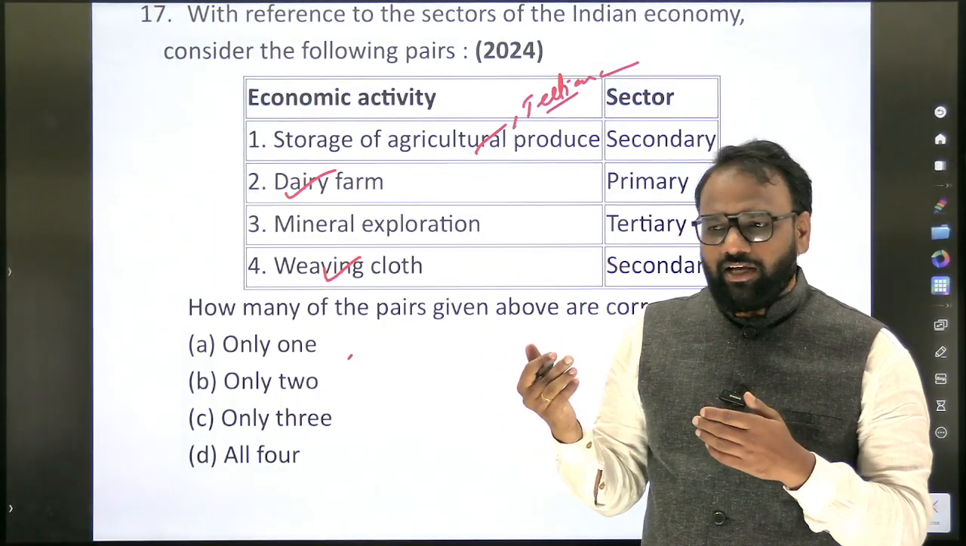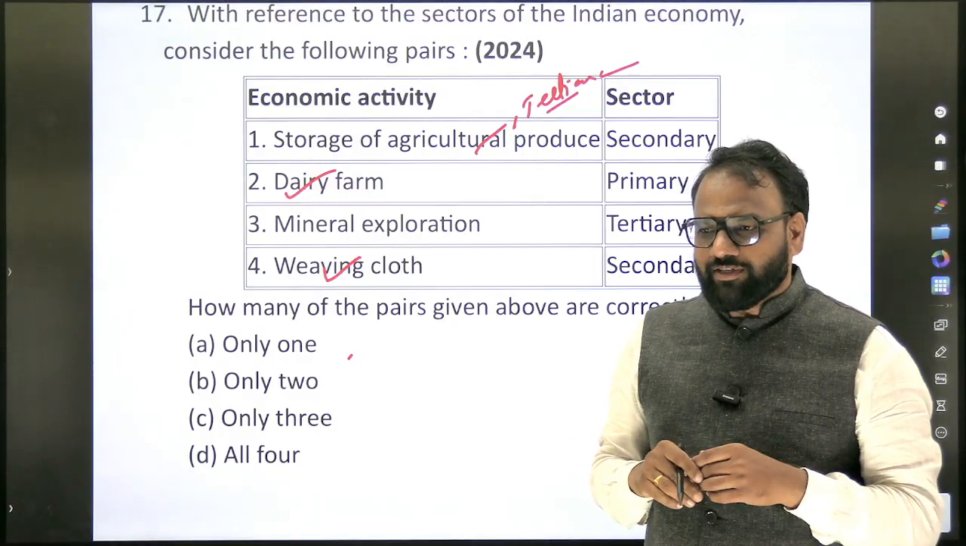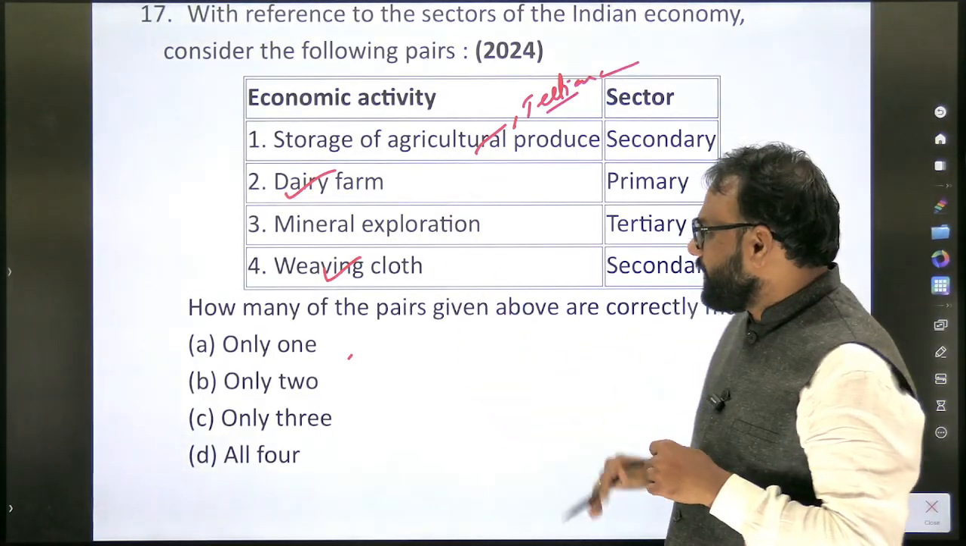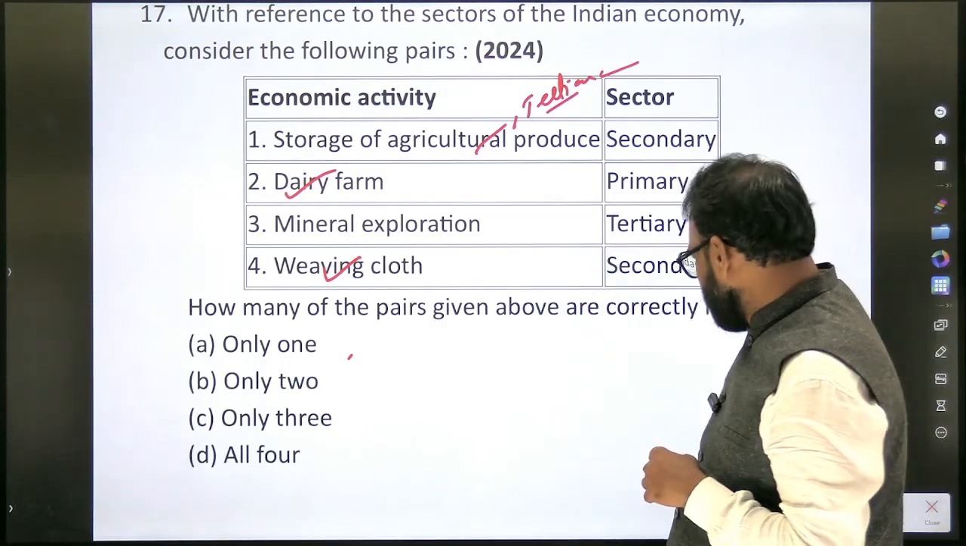Next, services like insurance will come under services. Tertiary. All of them come under tertiary. Transportation will come under tertiary.